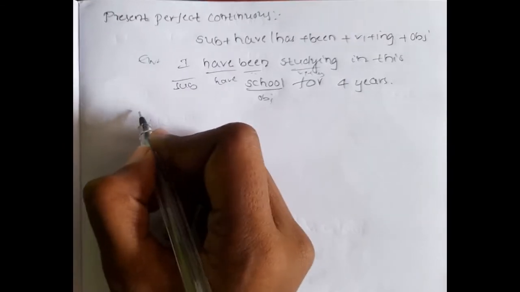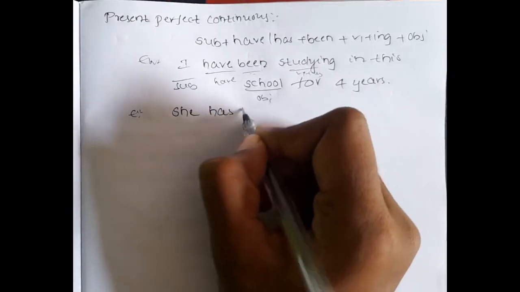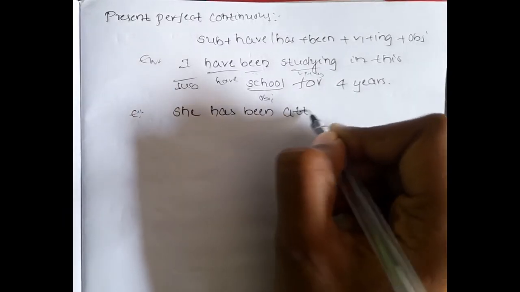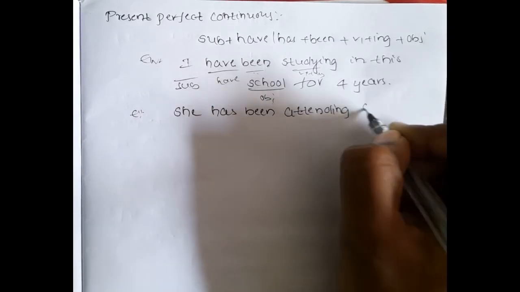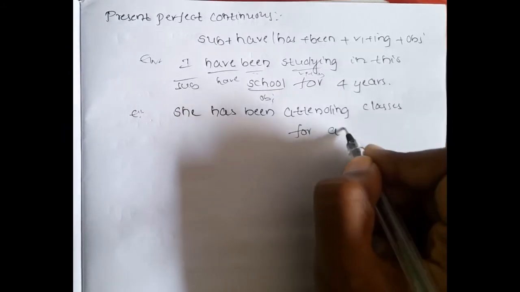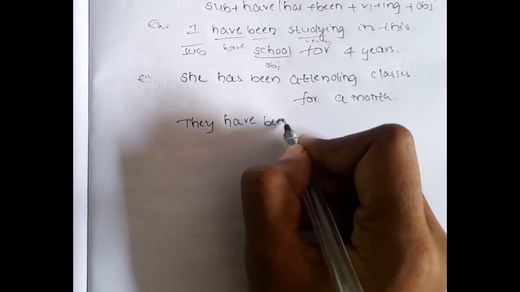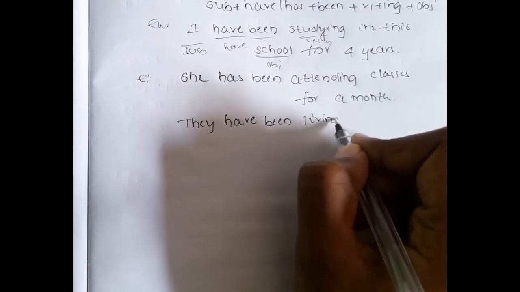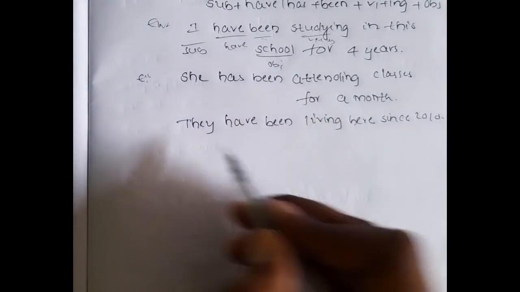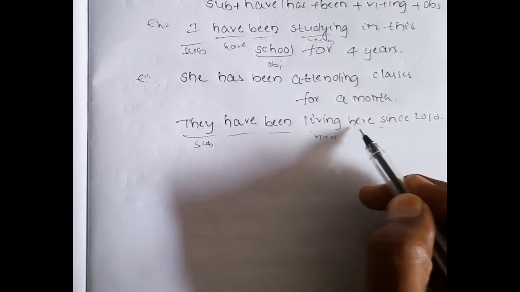And let's see another example. She has been attending classes for a month. They have been living here since 2010. So here subject, have, been, V1 plus ing and object.